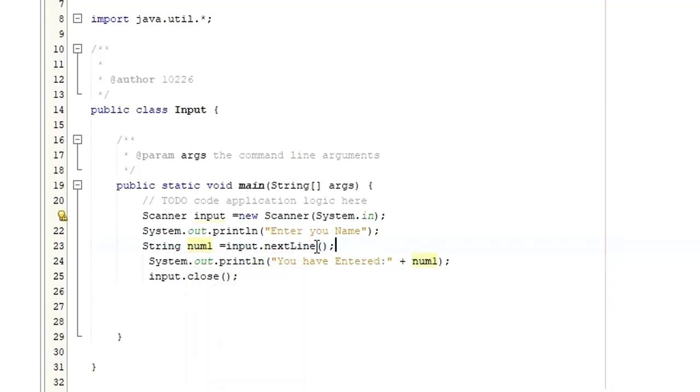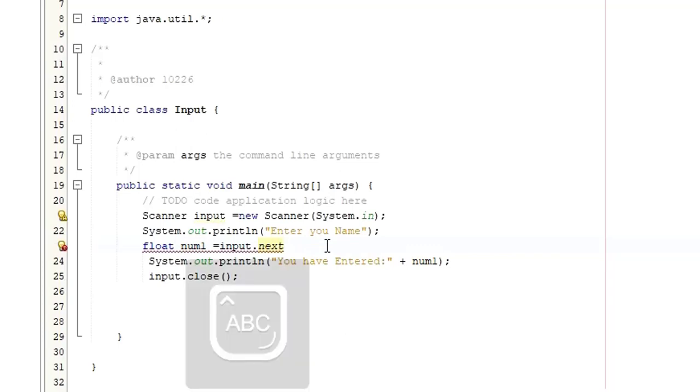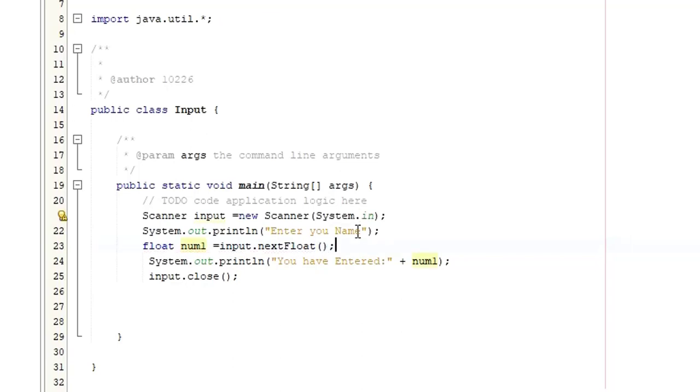So this is how you get an input from the user. For different types you can use different methods. If you want to get a float, here it is going to be a float. There is an error here because the method is nextFloat.